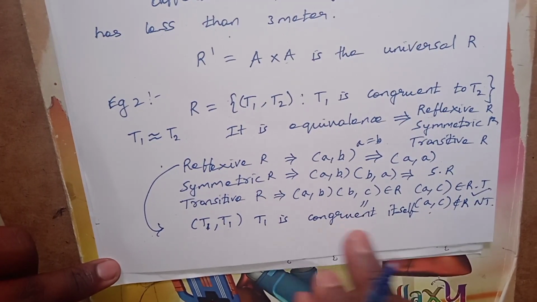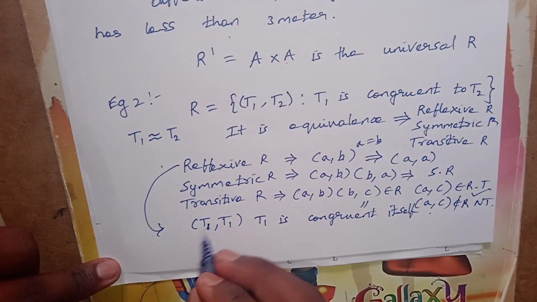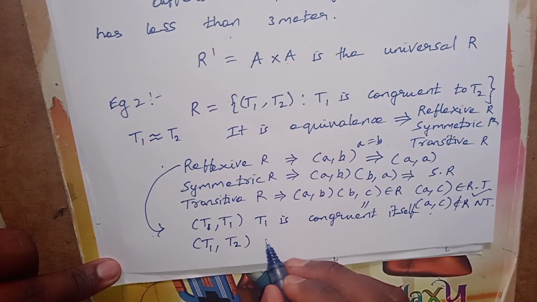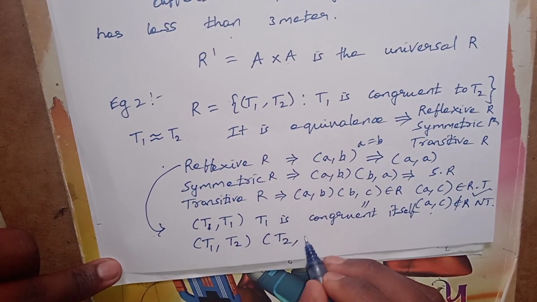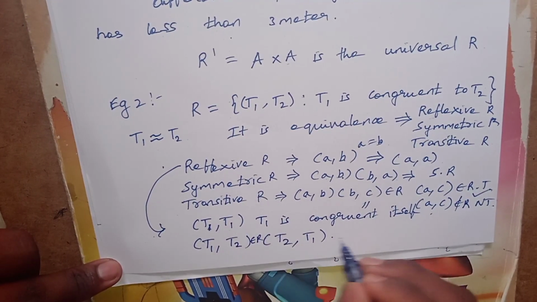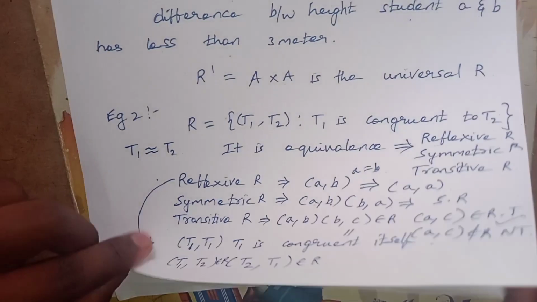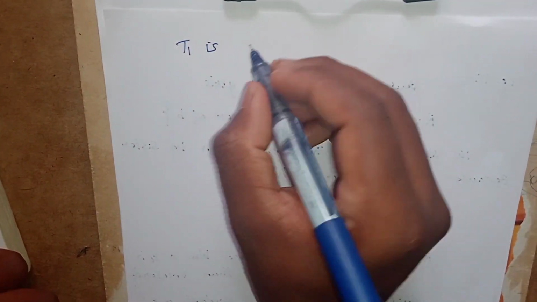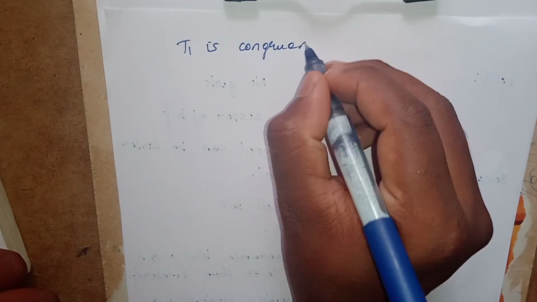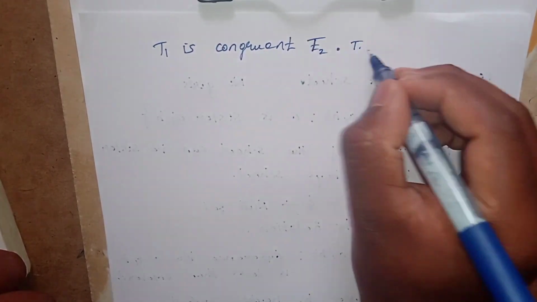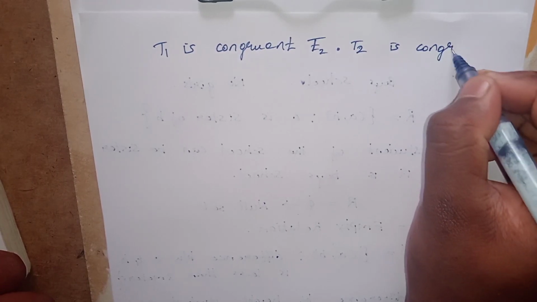Next, (T1, T2) and (T2, T1) both belong to R, because T1 is congruent to T2, therefore T2 is congruent to T1.